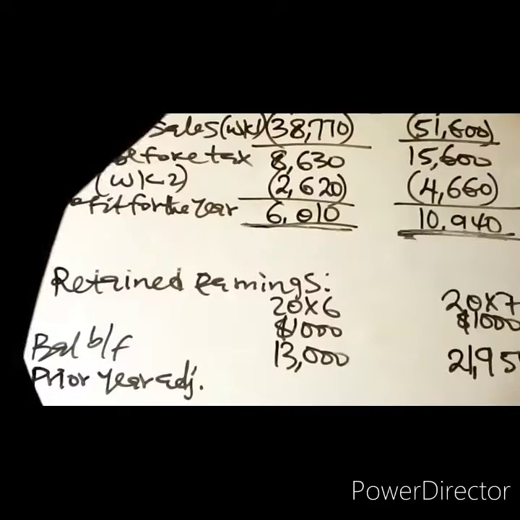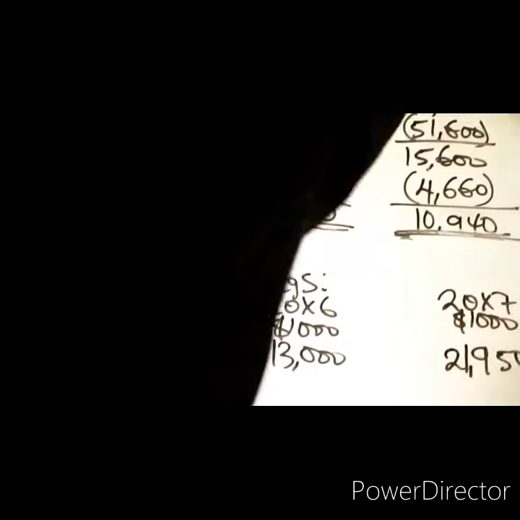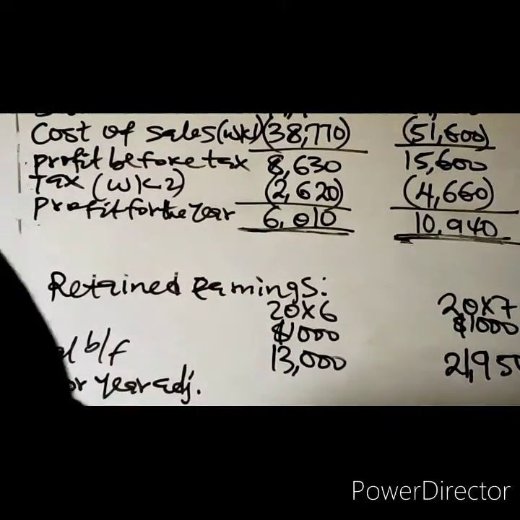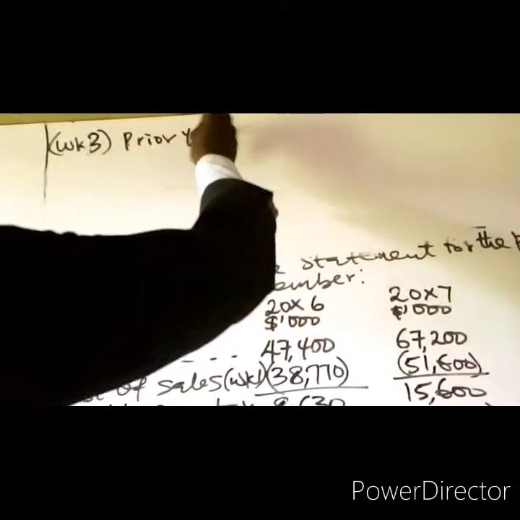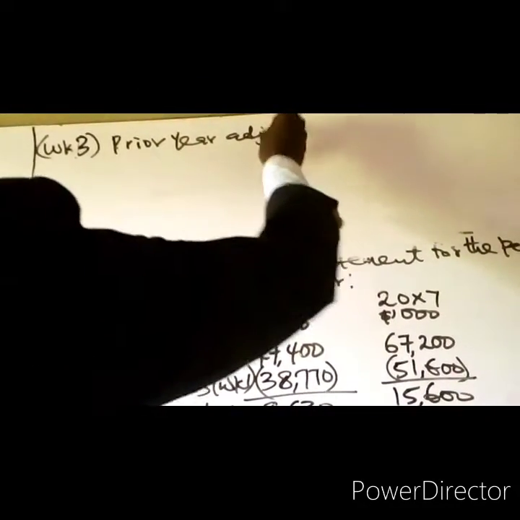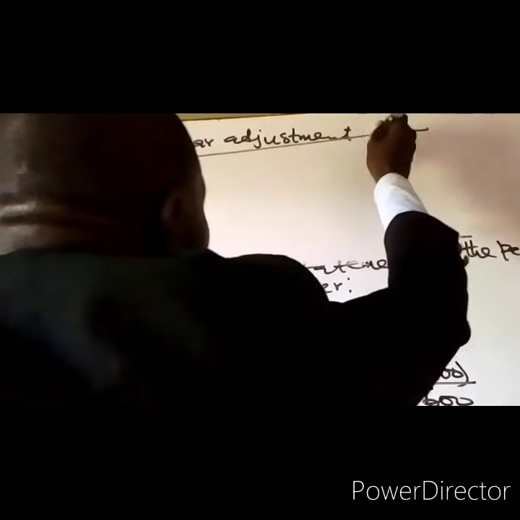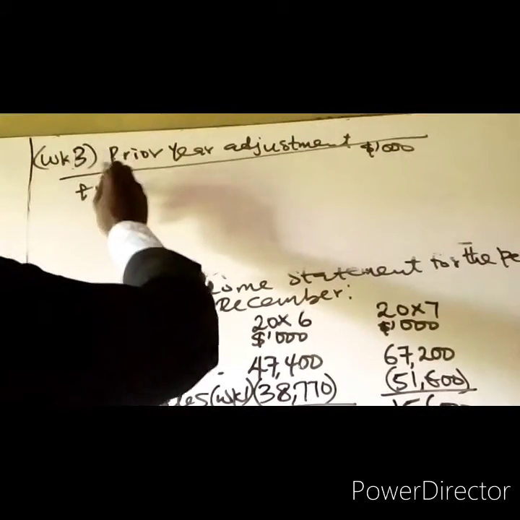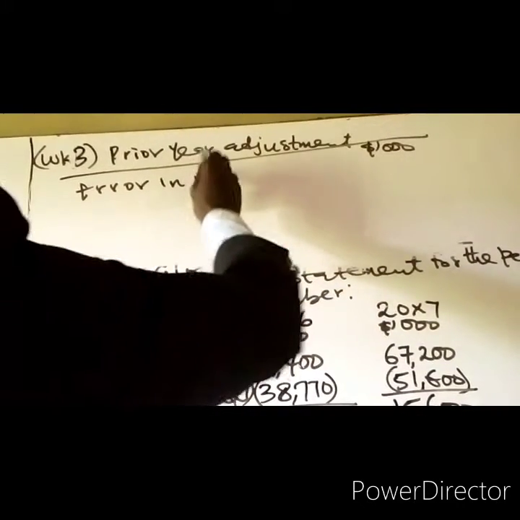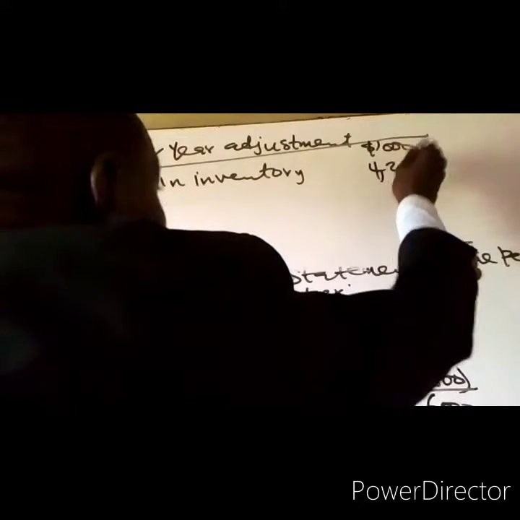Let's have working 3, prior year adjustment. The error in inventory is 4.2 million as given in the question.